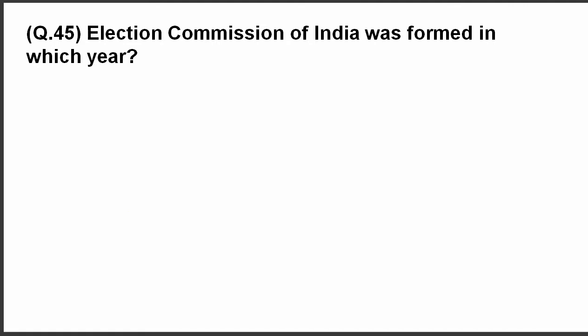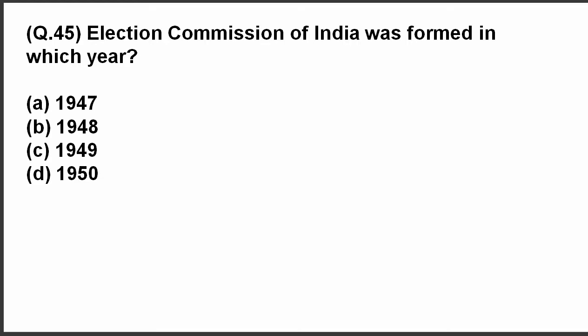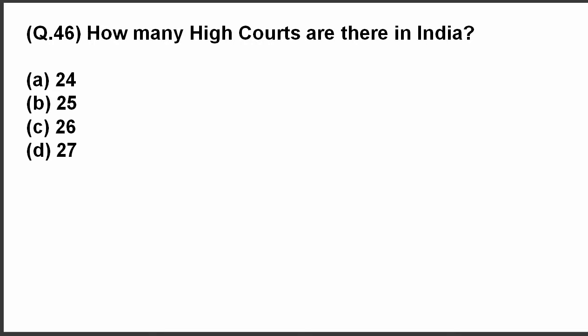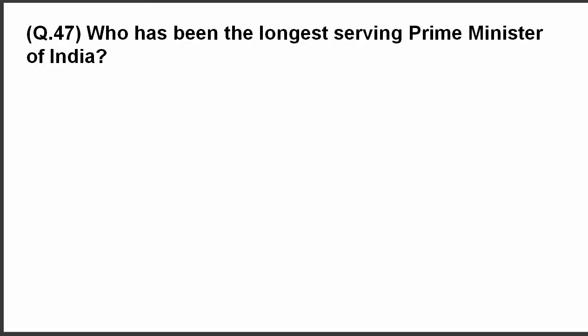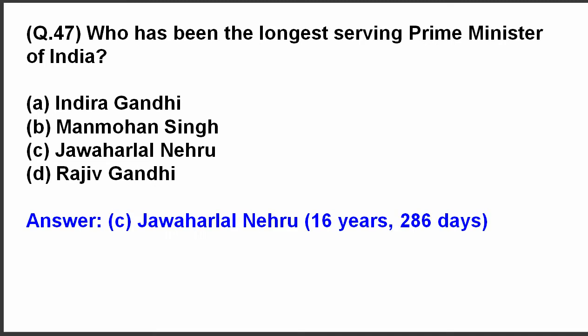Question 45. Election Commission of India was formed in which year? The answer is 1950. Question 46. How many high courts are there in India? The answer is 25. There are 25 high courts in India. Question 47. Who has been the longest serving Prime Minister of India? The answer is Jawaharlal Nehru. He served as India's Prime Minister for 16 years and 286 days.